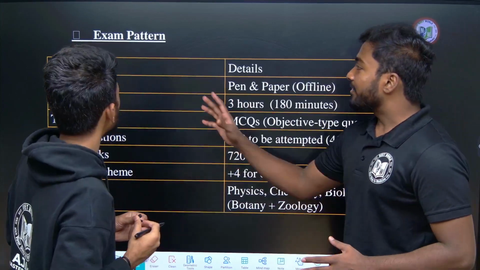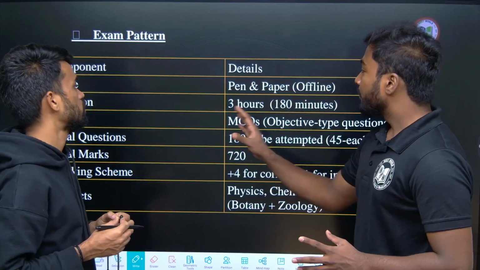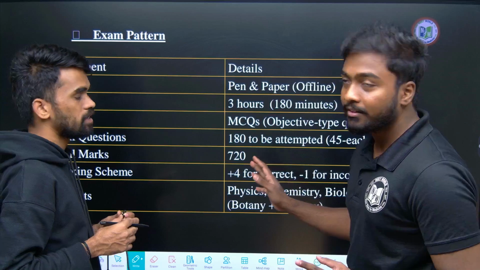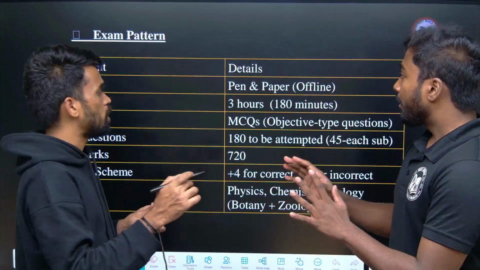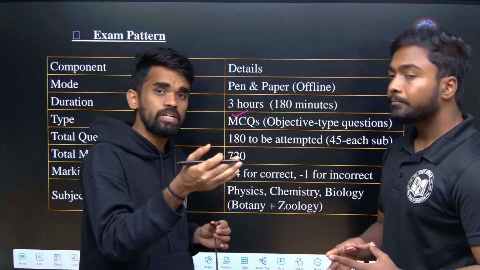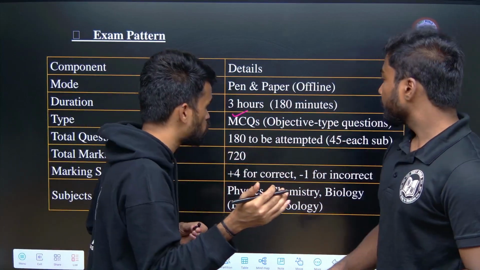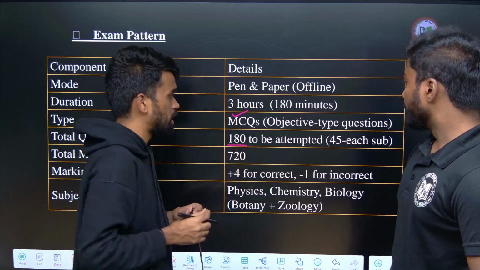The examination pattern is pen and paper, offline mode. The duration is 3 hours, that is 180 minutes. The question type is mostly MCQs only, completely theory based. Previously, till 2024, there were 200 questions, and here I have mentioned 180 to be attempted.